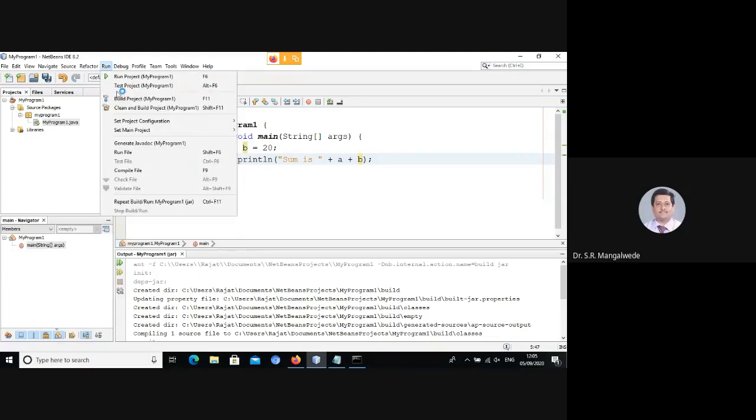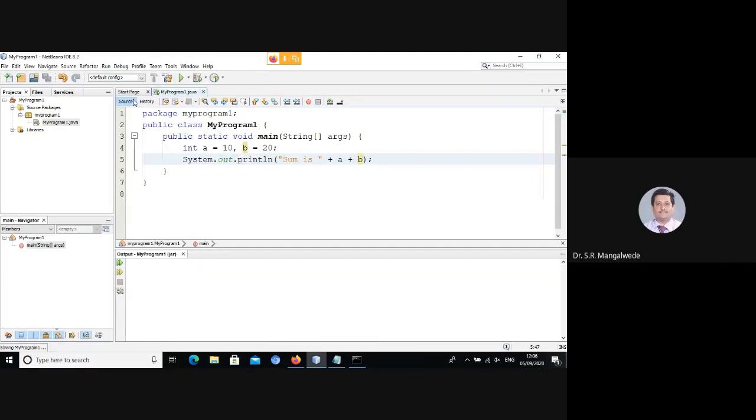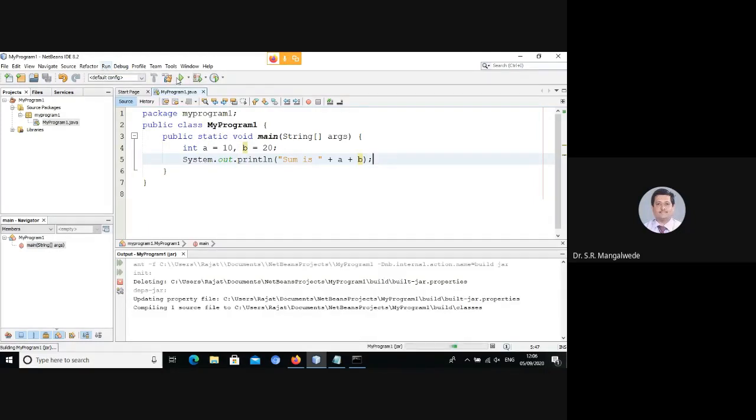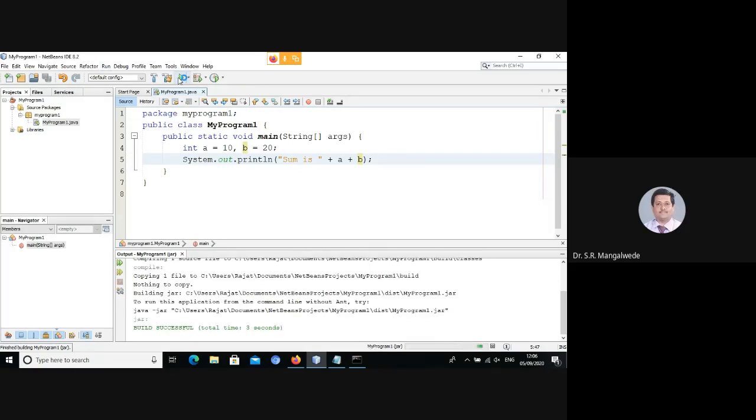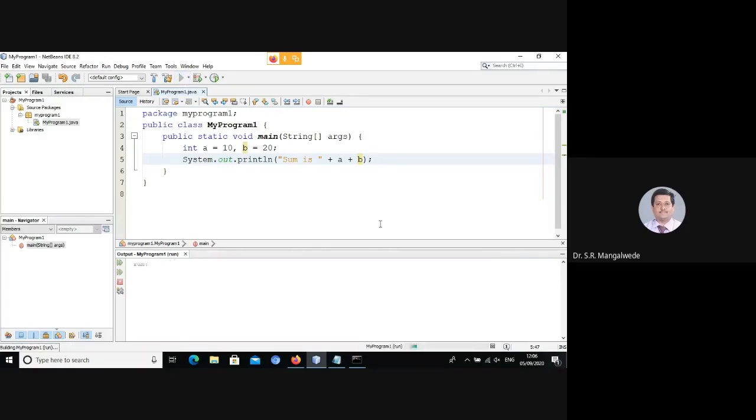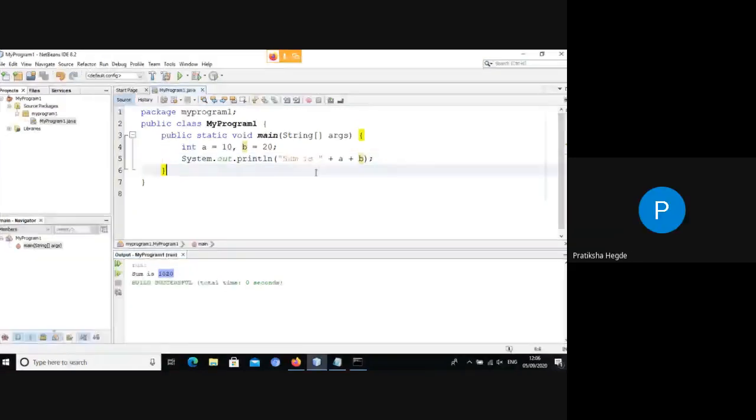Very good, very good. Okay. Let us quickly build it and execute. It shows the output as sum is 1020. Some of you may be wondering as to why is this output 1020 rather than 30. Okay, essentially because concatenation takes place. Okay, why does concatenation take place?